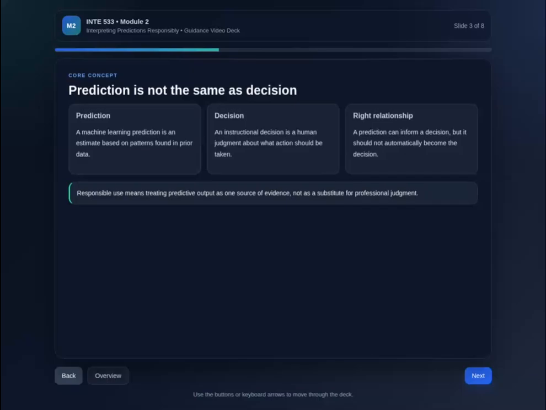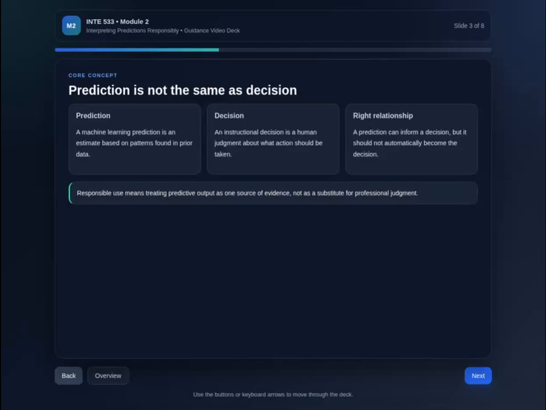Now let's look at one of the most important distinctions in this module. Prediction is not the same as decision. A prediction is an estimate based on patterns found in prior data. It is a system's output. Decision is a human action. It is what an educator chooses to do after reviewing the output.